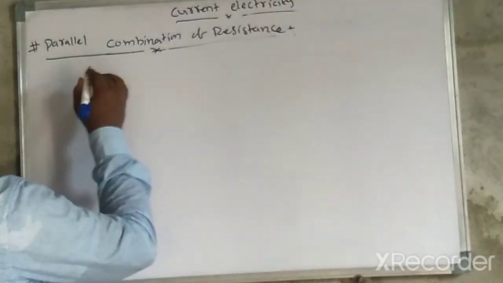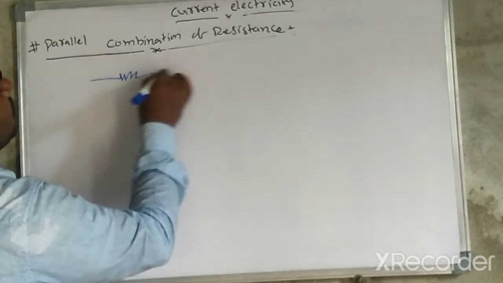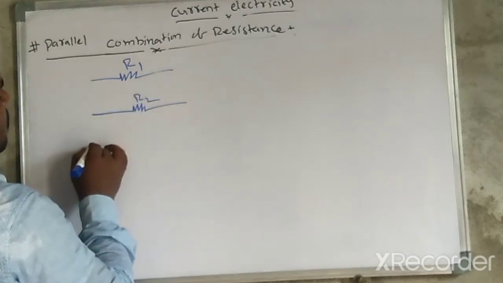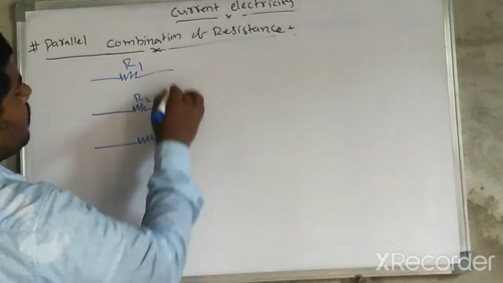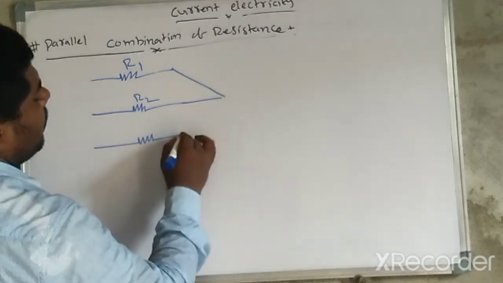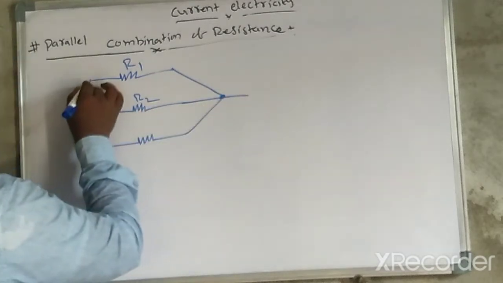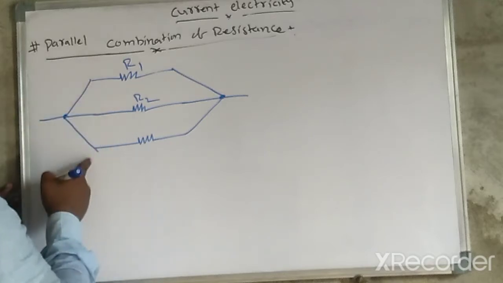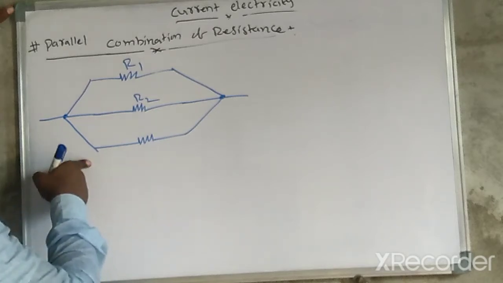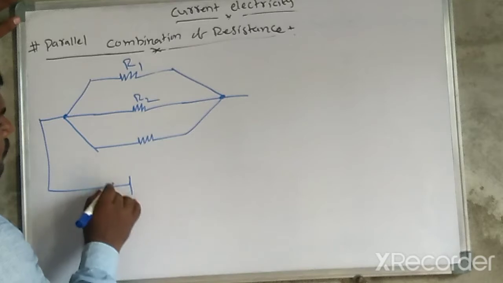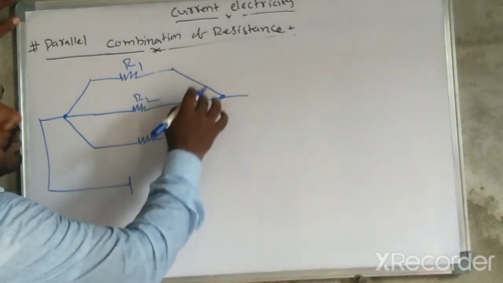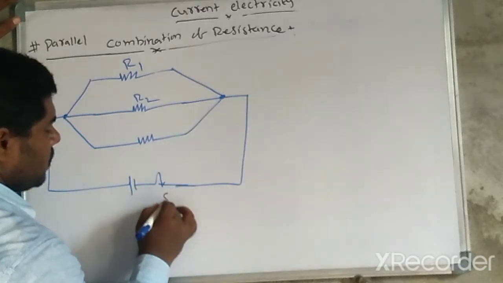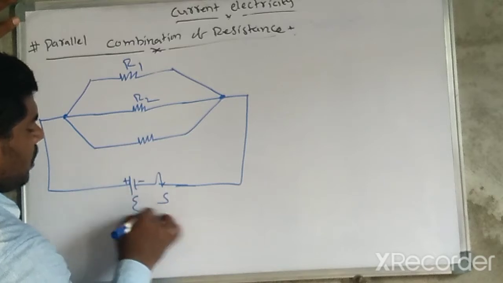Let us take three resistors. This is the first resistor R1, this is the second resistor R2, this is the third resistor R3. These three are connected at a single point like this. So the potential at one end of the three resistors is equal, and the potential at the other end of the three resistors is also equal, connected through a switch like this. This is a switch, and here the EMF with negative and positive terminals.